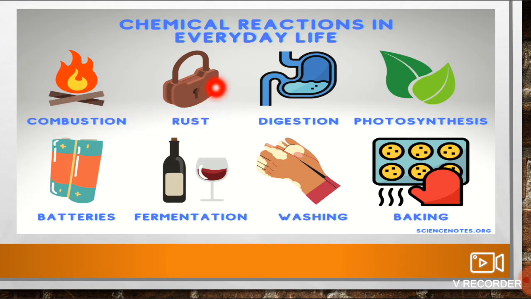If there is rusting, the formation of rust is a chemical change. Digestion of food in your stomach is again a chemical change. Photosynthesis, you know very well what photosynthesis is, is a chemical change. Baking, cooking, everything is a chemical change. Washing: the detergent reacts with the dust particles and our hands get clean, our clothes get clean, that is an example of chemical reaction and chemical change. Fermentation, and in a battery again there is chemical change, that's why we are able to get current. So all these are examples of chemical changes.